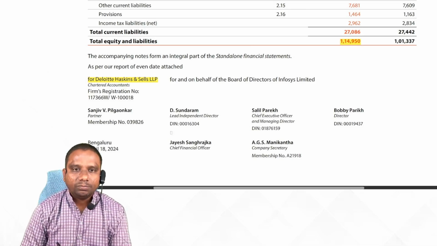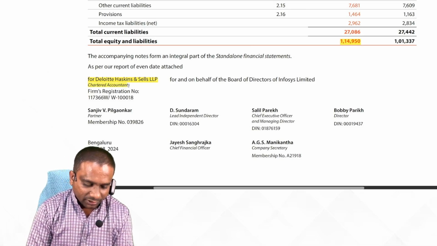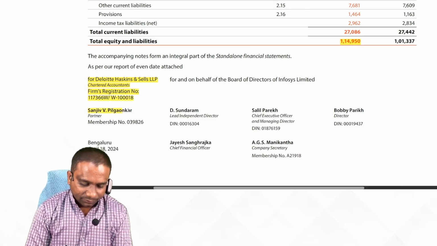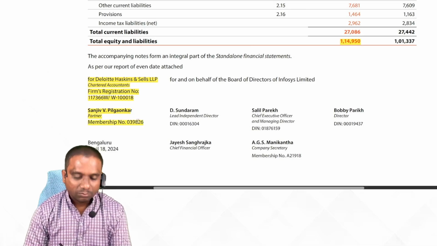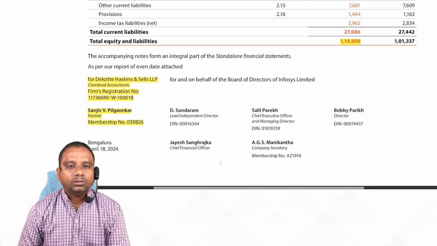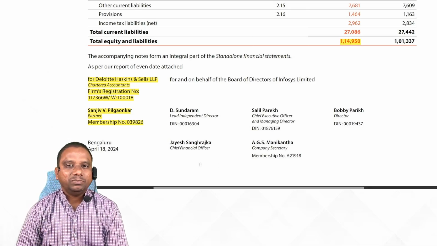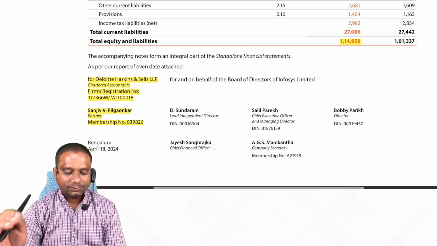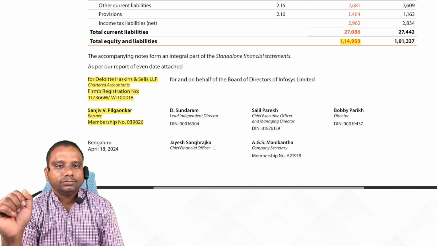These are the auditors. Chartered accountants, firm's registration number, partners, membership number. Once you also qualify as a CA, you get a membership number. They are the auditors of Infosys.